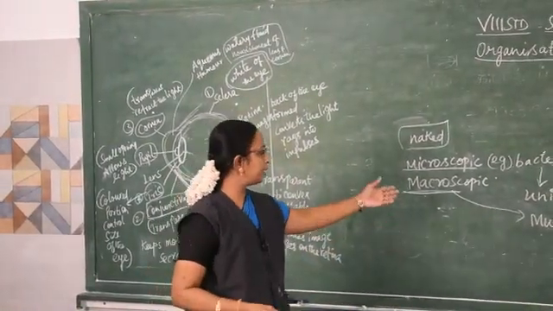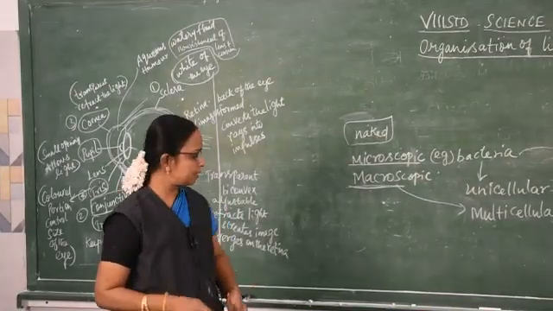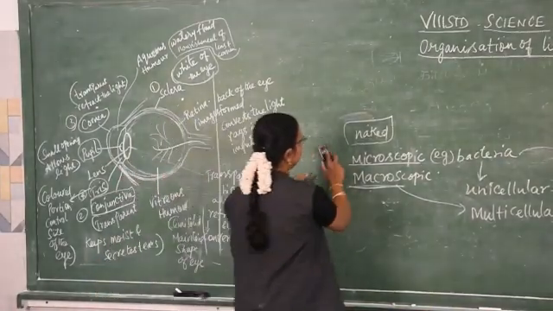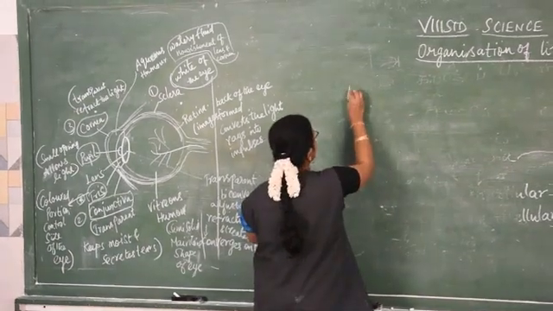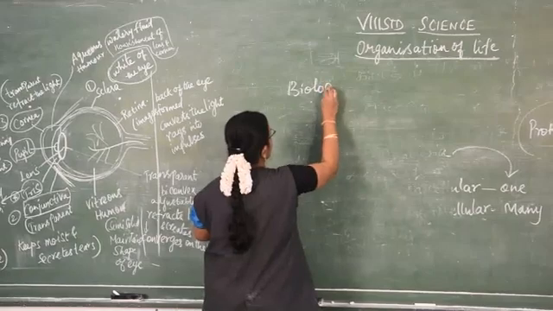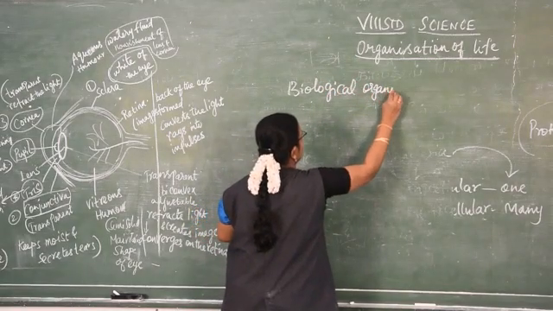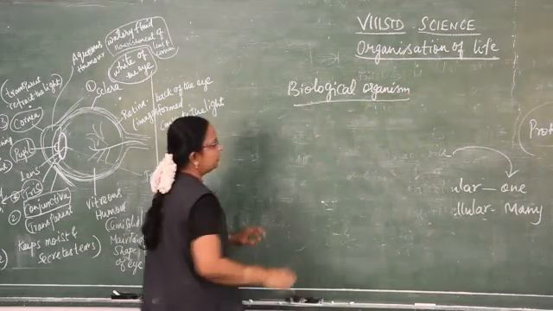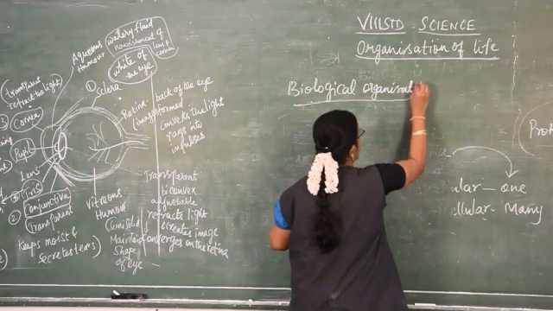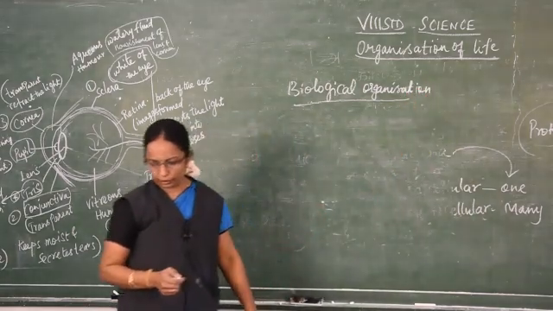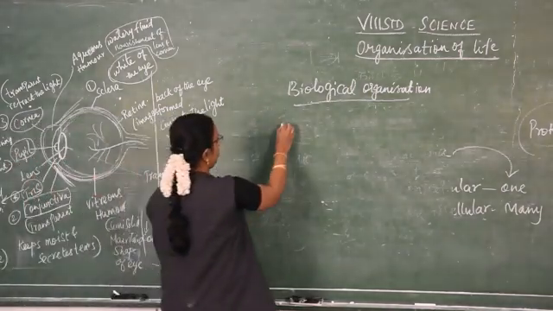Then multicellular and unicellular. Next we are going to see about biological organization. How organisms are classified according to their structure. When we talk about biological organization, it starts with submicroscopic organisms.